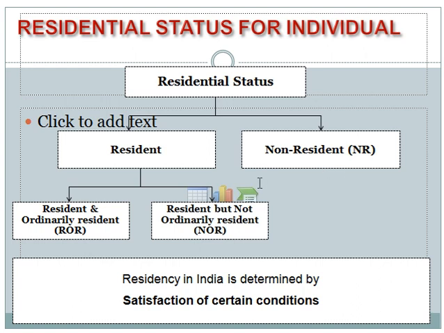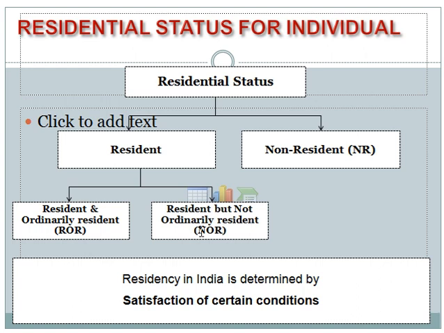Individual assessees are grouped as resident assessee or non-resident assessee. Then resident assessee again divided into resident and ordinarily resident, then resident but not ordinarily resident.